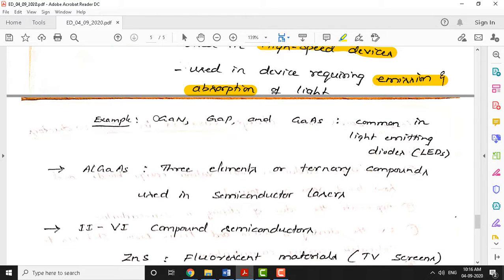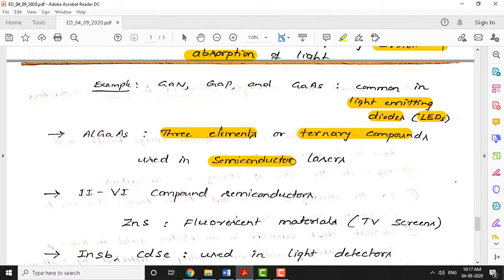We have already discussed binary compound semiconductors like gallium nitride, gallium phosphide, and gallium arsenide. These are commonly used in light emitting diodes, shortly called LEDs. You may see LEDs everywhere, even in traffic signals and various instruments. And there are ternary compound semiconductors like aluminum gallium arsenide. Three elements are combined here, that's why it's called a ternary compound semiconductor. Again, these are used in semiconductor lasers.